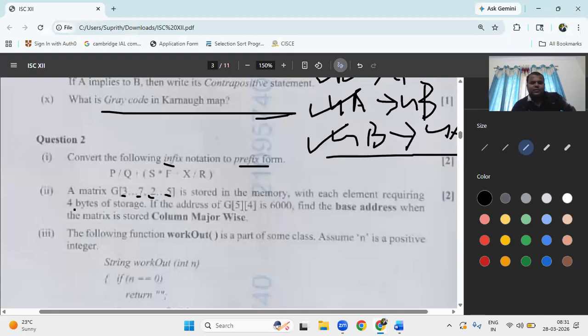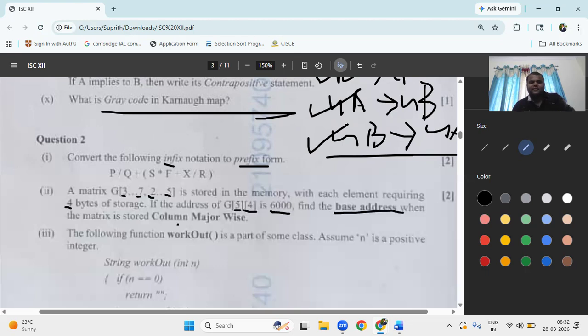He has given word size 4, I value 5, J value 4, and this is the 6th. This is not a base address, it is the address. You have to find the base address. Every time they ask for the address, they give you the base address. If you take that as the base address, it will be wrong, so read the question properly.